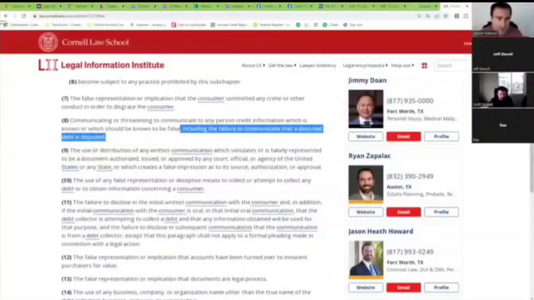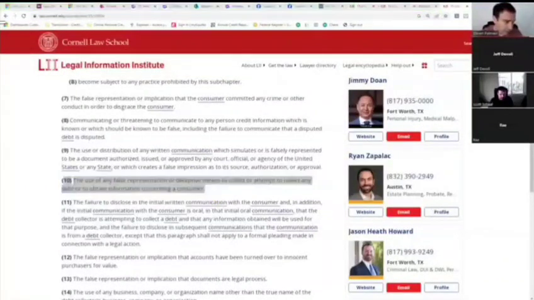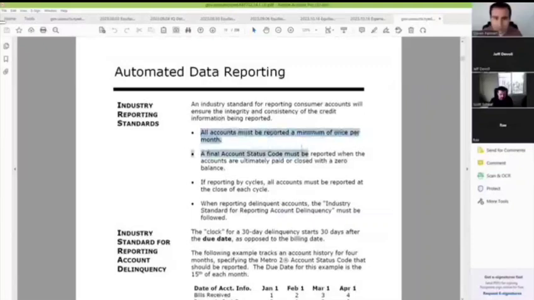Okay, and then they had put in e(10), the use of any false representation or deceptive means to collect on a debt. And again, they've contractually agreed. Unless they prove otherwise, that's the industry standard, as the bureaus require furnishers to contractually commit to conform to Metro 2. Metro 2, as we went over, I know we're going over kind of fast, says all accounts must be reported once per month, literally industry reporting standards.